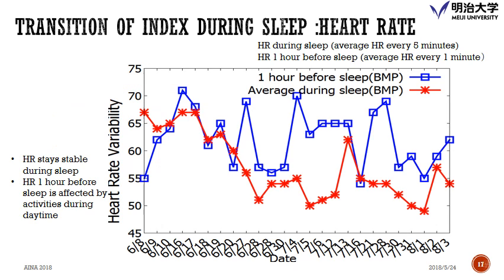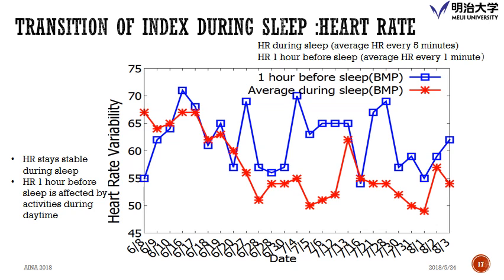This is the transition of the heart rate over 1 month's data here. We can understand the blue one is the data for 1 hour before sleep, and the red one is the average data during sleep. We can understand the average heart rate during sleep is lower. It is lower than 1 hour before we sleep. So maybe there is a possibility that the heart rate 1 hour before sleep is affected by the activities during the daytime.